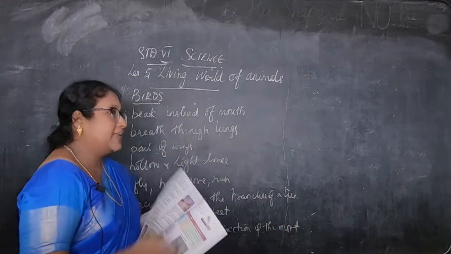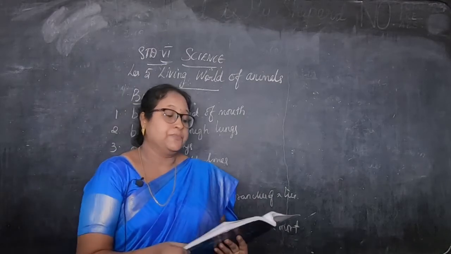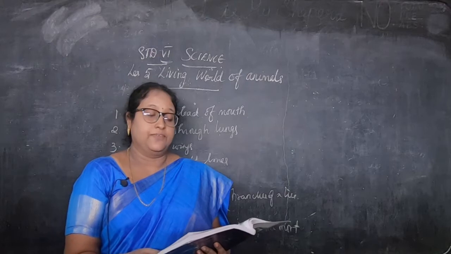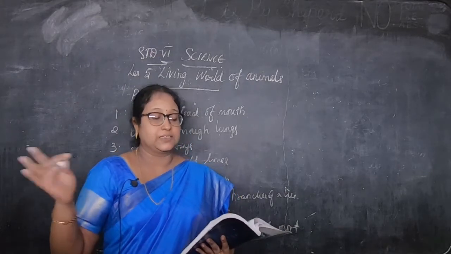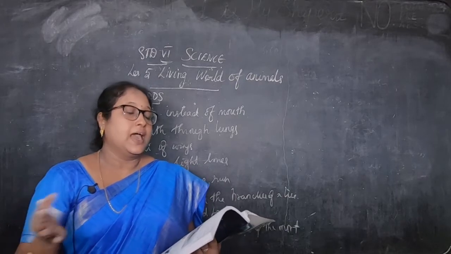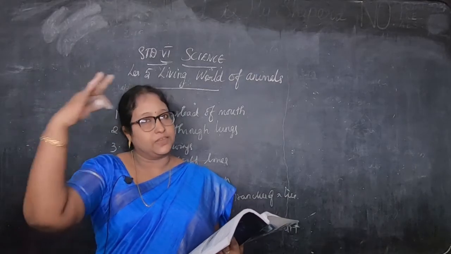Okay, children. And they have strong chest muscles which help them withstand the pressure of air while flapping their wings during flight. Flapping means moving up and down. The wings move up and down, that is called flapping. Flight means when they are flying.